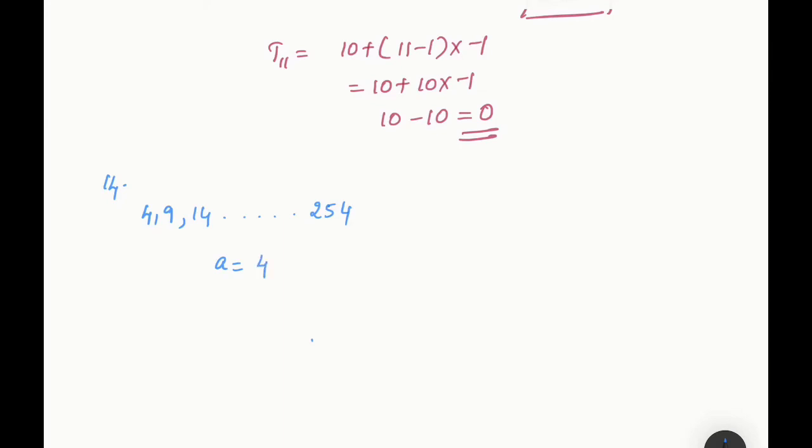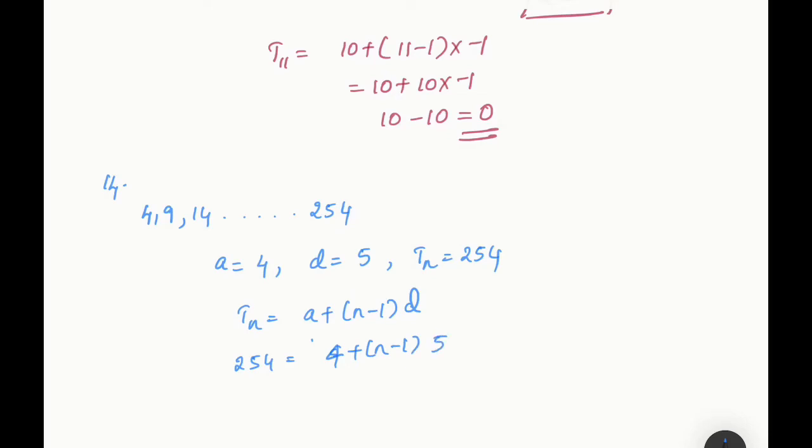So in order to do that, let me find how many terms are there in the series. A is equal to 4, D is equal to 9 minus 4 is 5, and Tn is equal to 254. So I can write Tn is equal to A plus n minus 1 into D. Then 254 equals to 4 plus n minus 1 into 5.